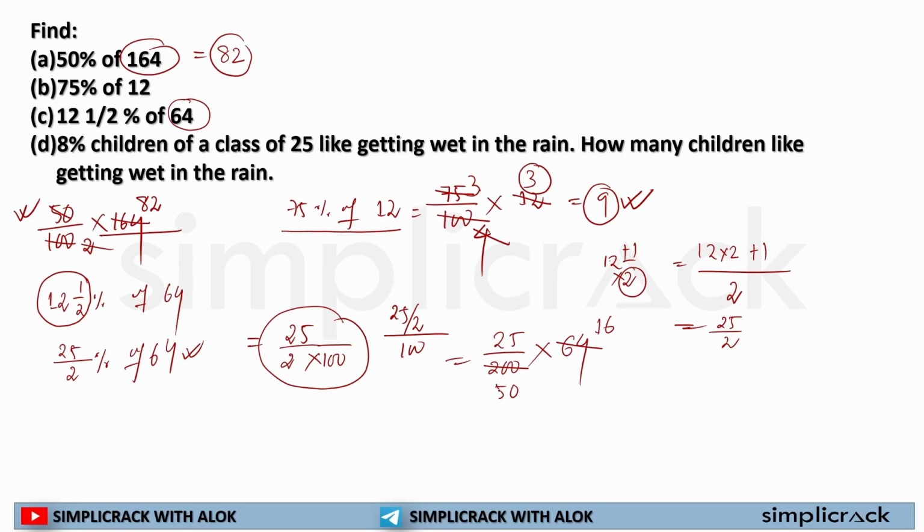If I divide 50 by 2, I'll get 25, and if I divide 16 by 2, I will get 8. Now I have a simpler version, 25 divided by 25 multiplied by 8, and the 25 will cross out the 25 and I will get 1. So 8 into 1 is equal to 8. So in this particular question, 12 1 by 2% of 64 is 8.